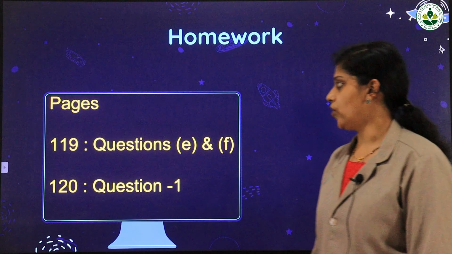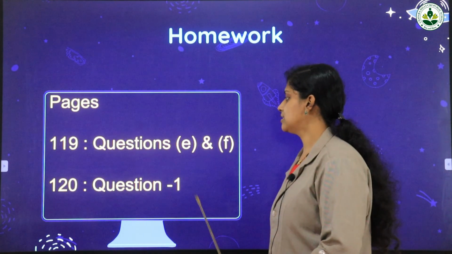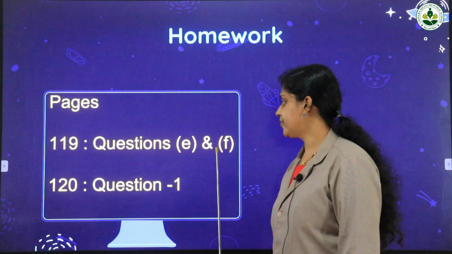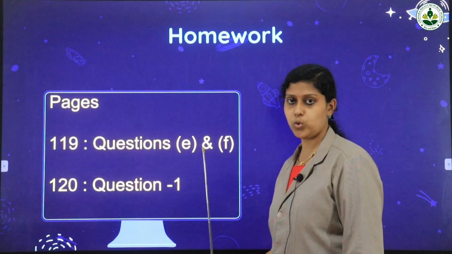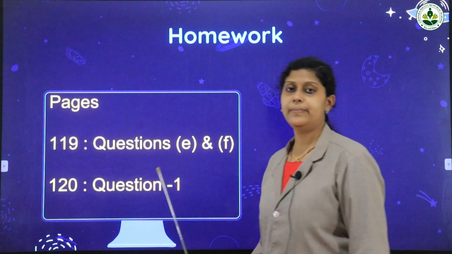Now this is your homework, page 119. The options are E and F. You have to do these two options. Next is page number 120, question 1.